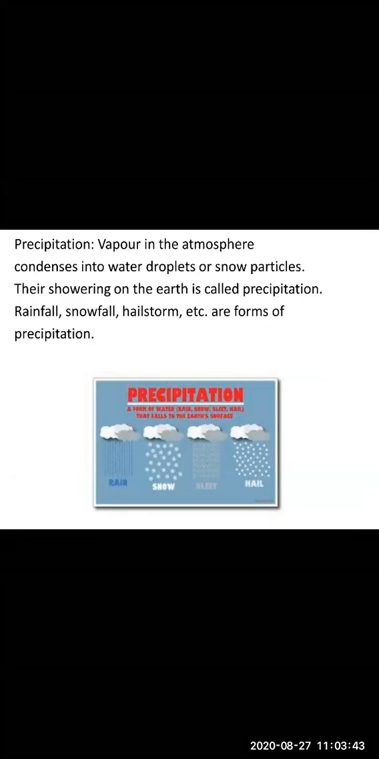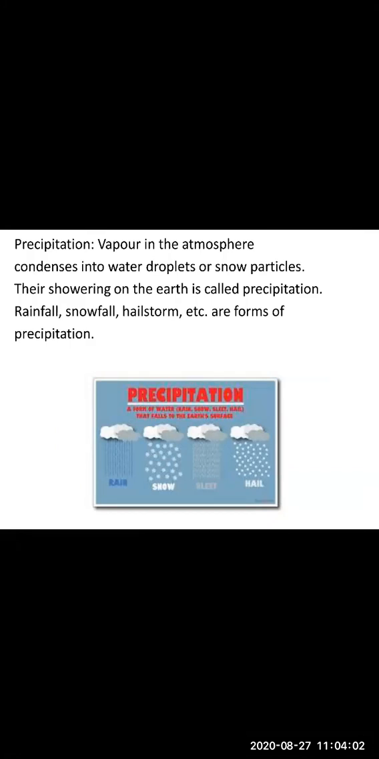We are going to learn the fifth element of weather, that is precipitation. Now, what is precipitation? Children, vapor is present in the atmosphere. When the vapor in the atmosphere condenses into water droplets, this is condensation. We have been learning the condensation process since fifth standard, in the water cycle. So what is condensation? It is the process of changing a gas to a liquid.